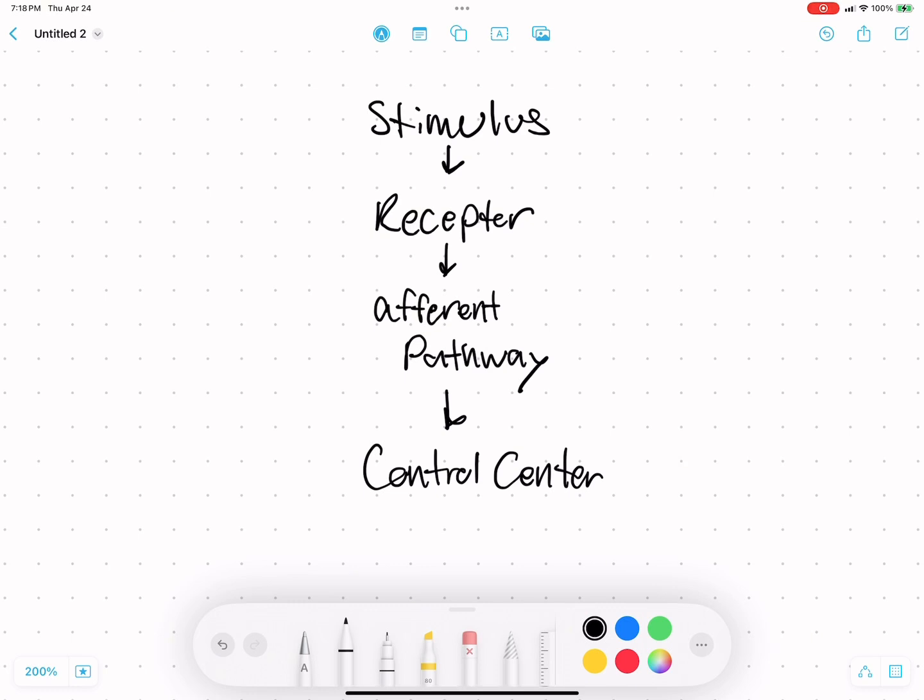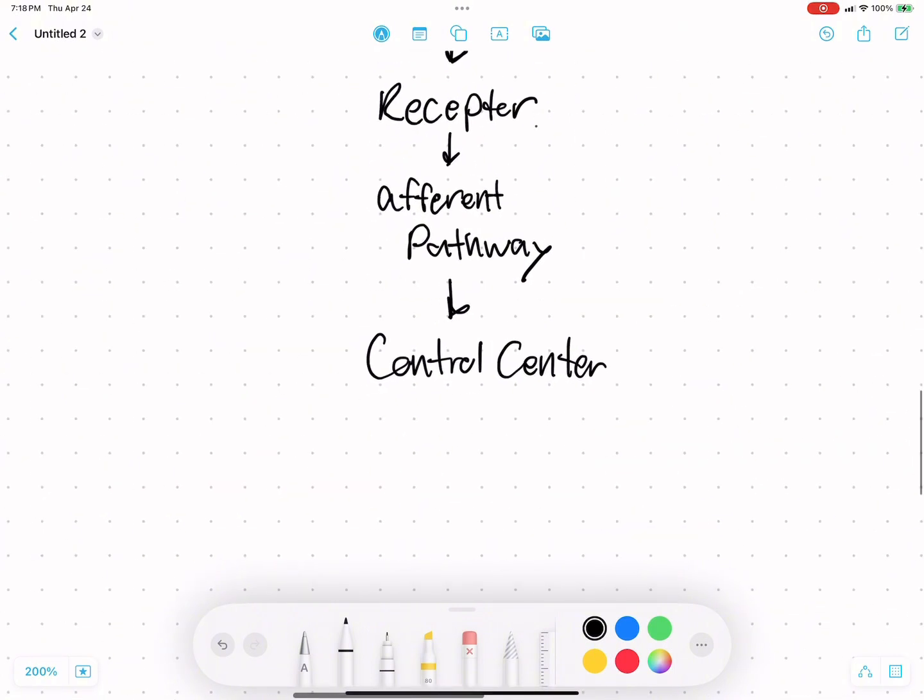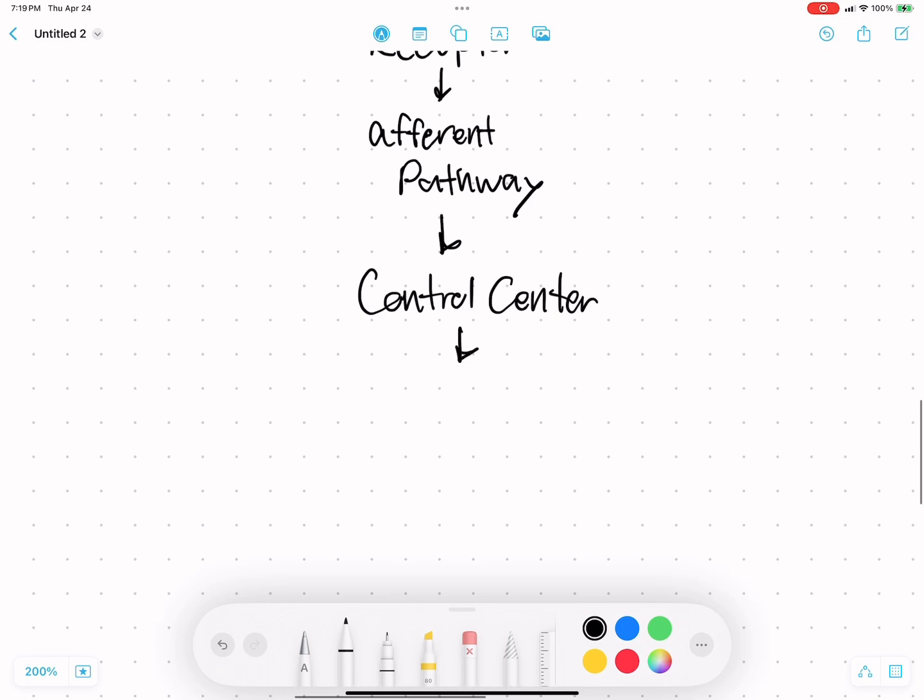And that afferent pathway is typically like our neuronal network. It can be our blood system, just any way that two different parts of the body can communicate with one another. And the receptor sends a signal through that afferent pathway to our control center. And we might typically think of that as the brain, but it doesn't necessarily have to be the brain. And so that control center will decide how the body needs to respond in order to maintain homeostasis, in order to make sure that this external environment does not wildly throw off the functions of the internal environment.